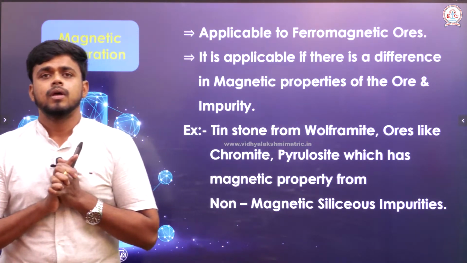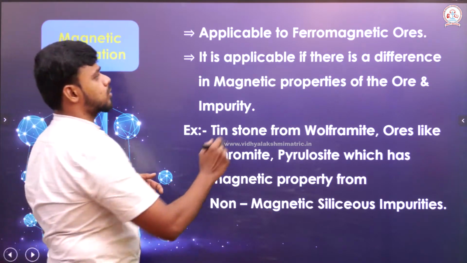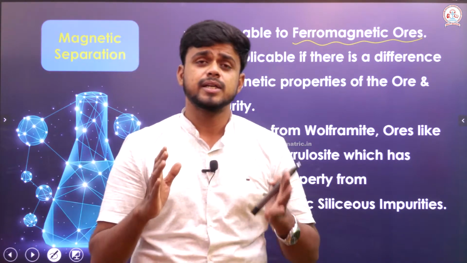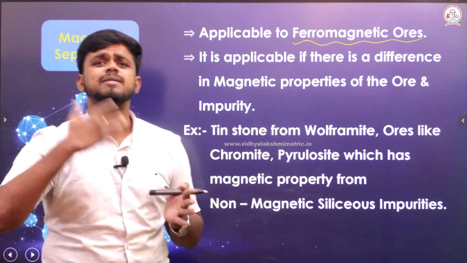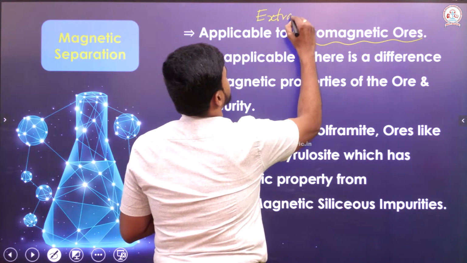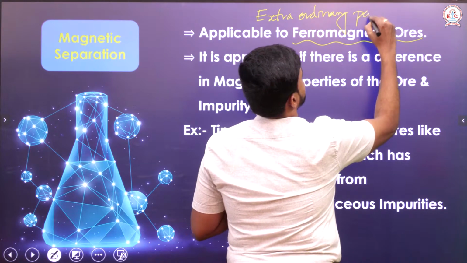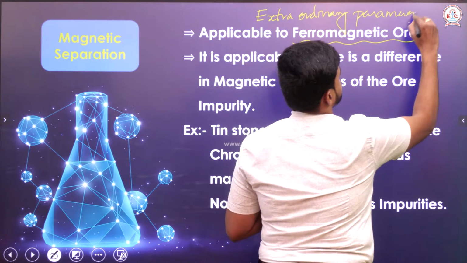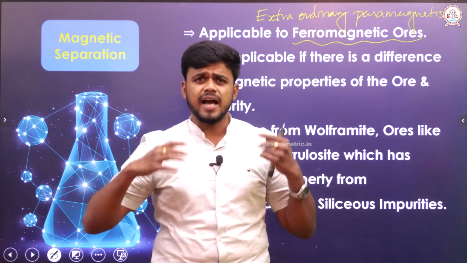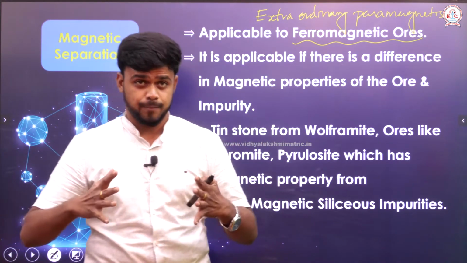See, if I have a ferromagnetic ore, when I say ferromagnetic, it is extraordinary paramagnetism, which means it has lots and lots of unpaired electrons in it. You just assume it in that way.